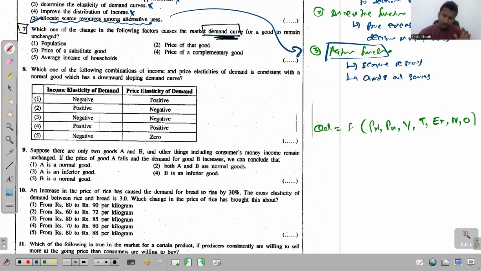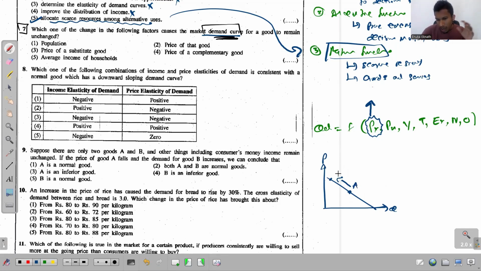In this demand function, if you just focus on the first factor, the price of the considered good, when the price of the considered good changes, what happens to the demand curve? Nothing happens to the demand curve, but the point on the demand curve moves, maybe downwards or maybe upwards. For example, if price increases, then the quantity demanded will decrease so that the point will move upward.